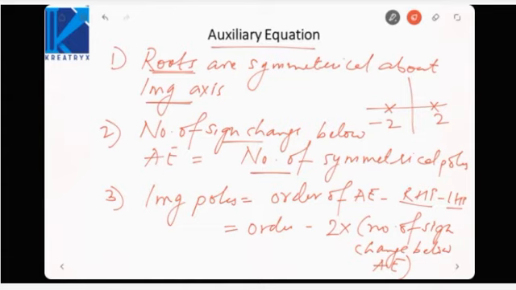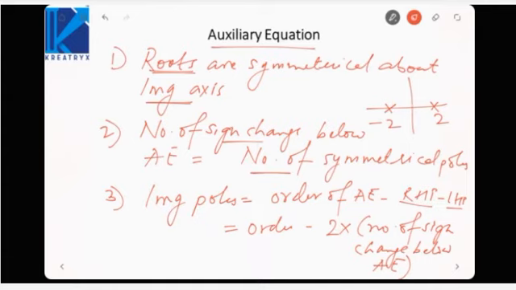It will be equal to the number of symmetrically located poles in the right half and left half plane. Then the rest of the poles will be lying on the imaginary axis. Suppose the auxiliary equation has order 6 and there are 2 sign changes below the auxiliary equation. That means 2 poles are lying in the right half plane which are symmetrical to 2 poles in the left half plane. So that is 4 poles. But the order was 6. That means the rest of the 2 poles are lying on the imaginary axis.